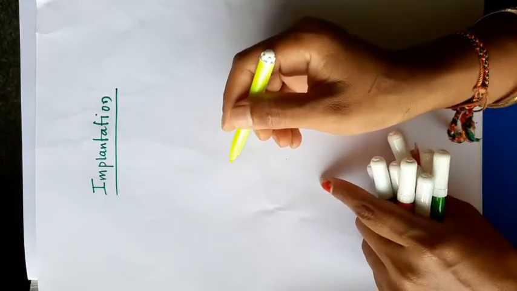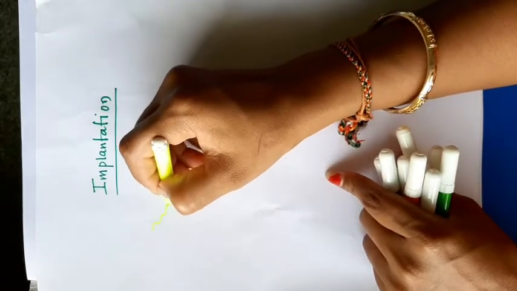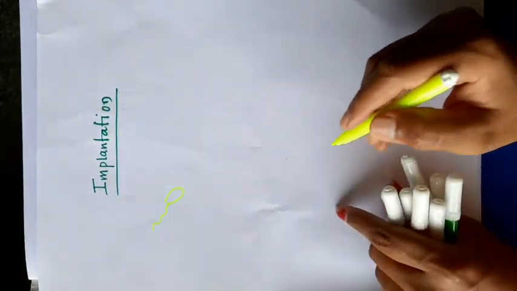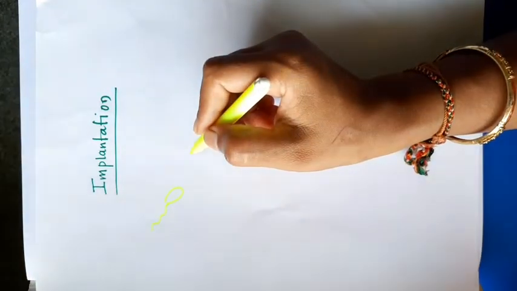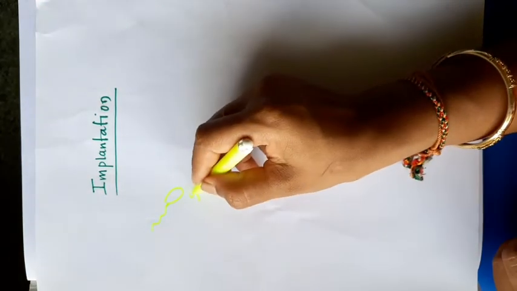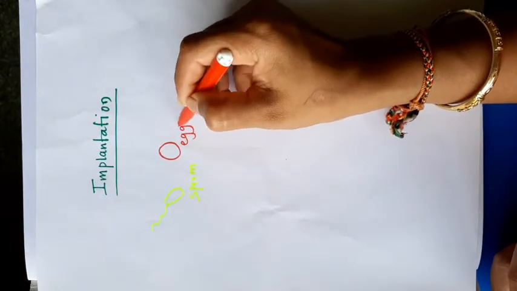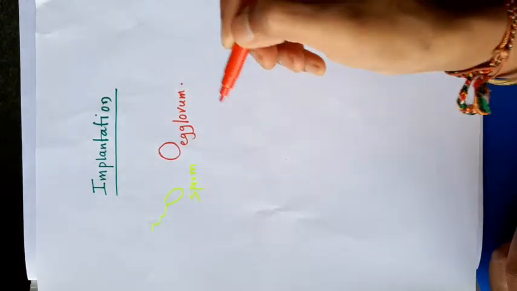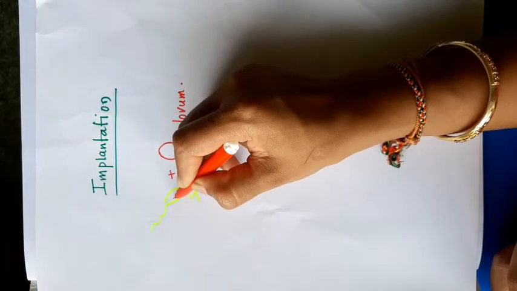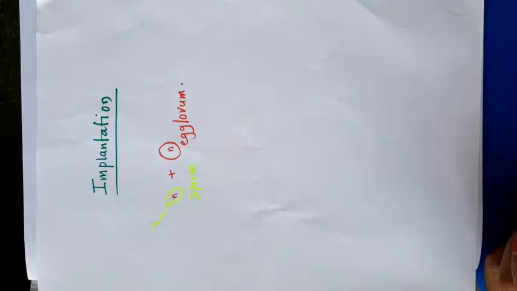You know that the zygote is formed by the fusion of a male and a female gamete. Let me draw the diagram. This is a sperm, and it is going to fuse with the egg or ovum. This is N, this is also N. Sperm is a male gamete, egg or ovum is a female gamete.